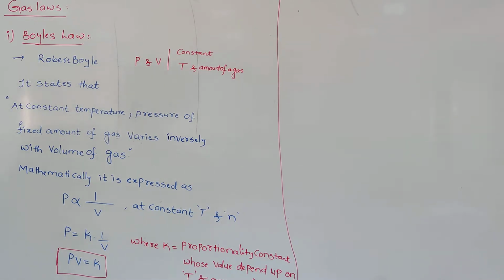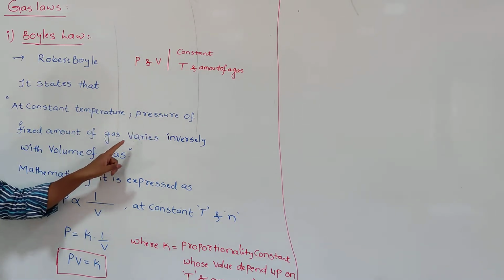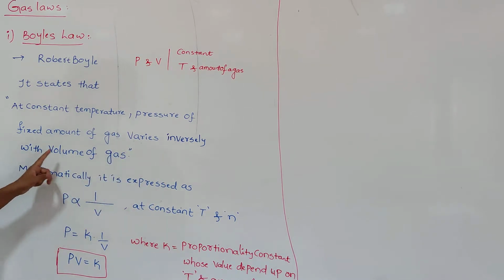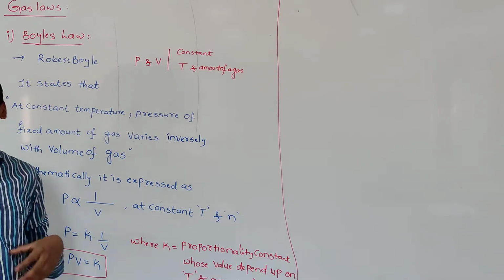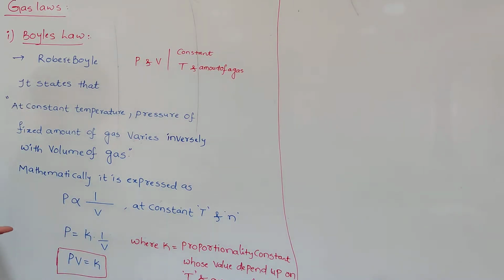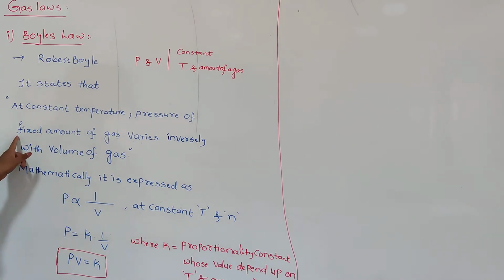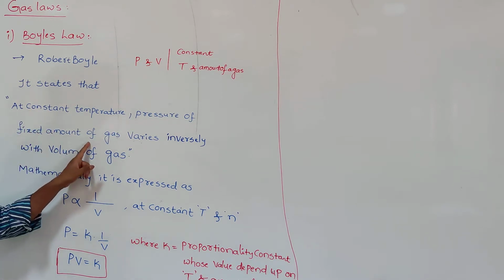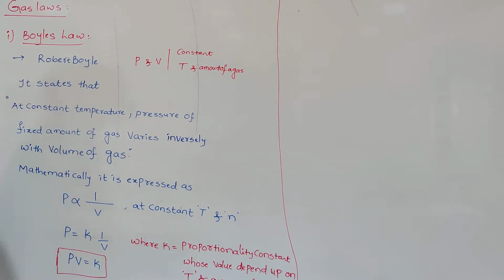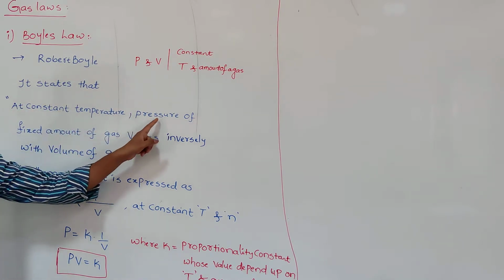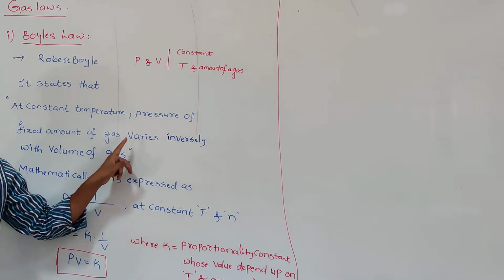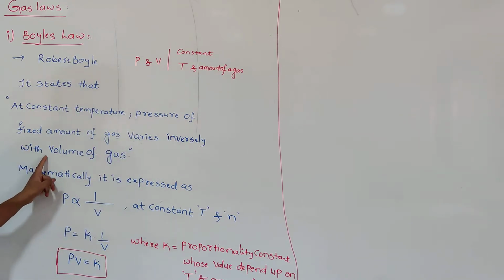What is Boyle's law? It states that at constant temperature, pressure of a fixed amount of a gas varies inversely with the volume of gas. Up to the 10th standard, if anybody asks what is Boyle's law, we simply say the pressure is inversely proportional to volume of a gas. Don't say like that. The terms constant temperature and fixed amount of a gas are very important. We always forget these two.